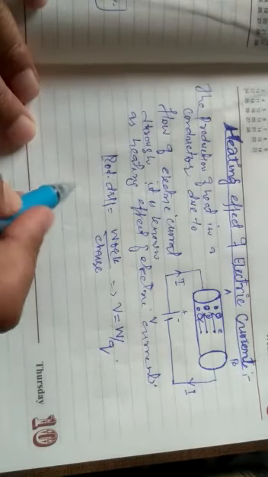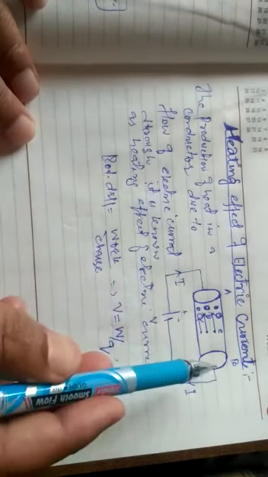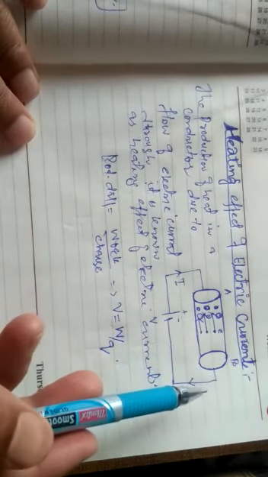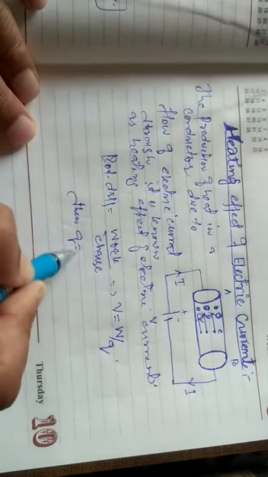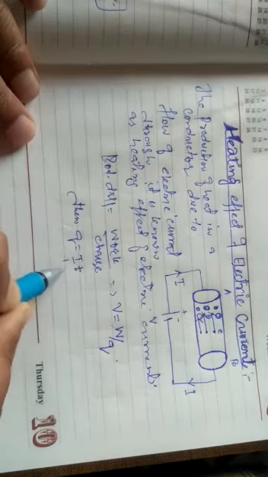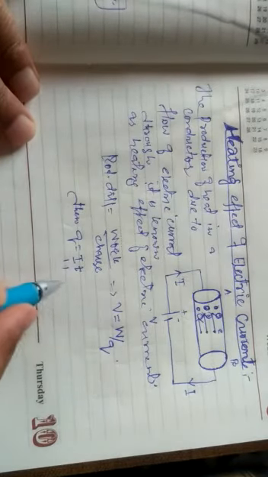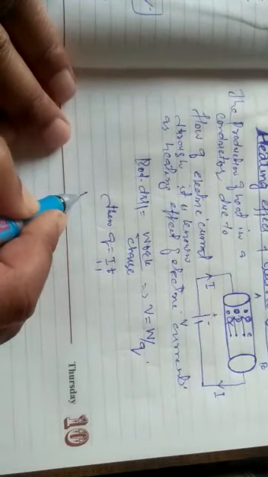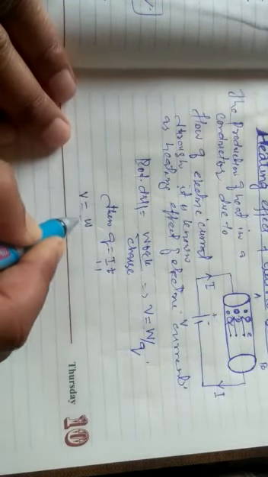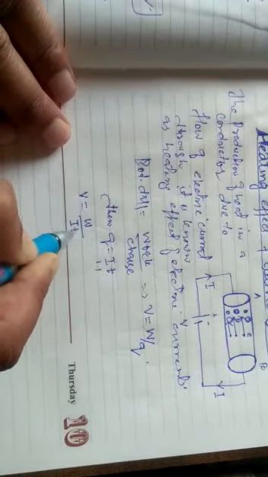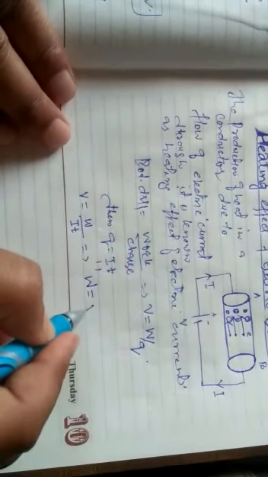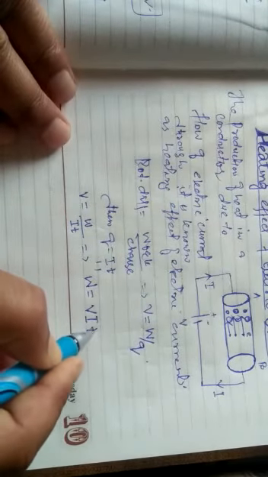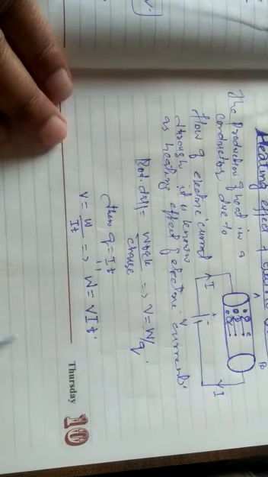But now I am saying, if I is the current flowing through it in some time t, then can I place q is equal to I into t, where I is the current and t is the time. So I can place here v is equal to w by I into t, which implies w, the amount of work done to take the charge from one end to another end, is equal to v I into t. This amount of work done is equal to the production of heat.